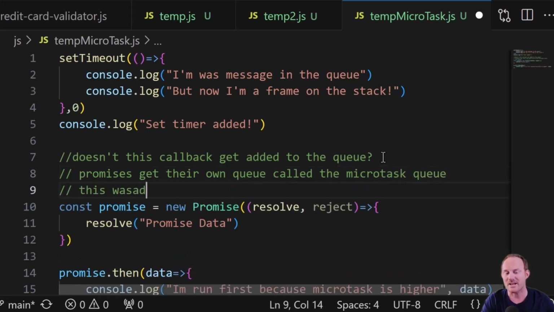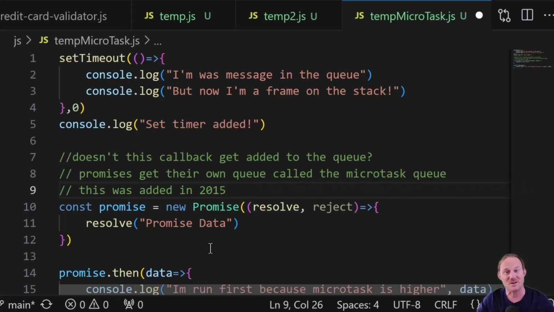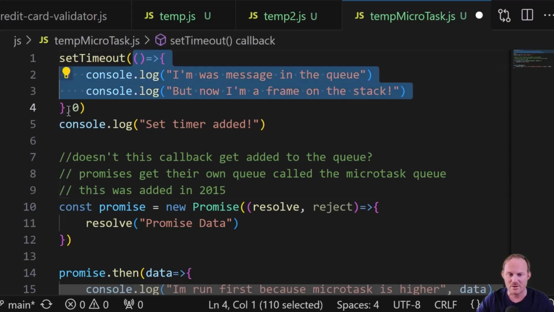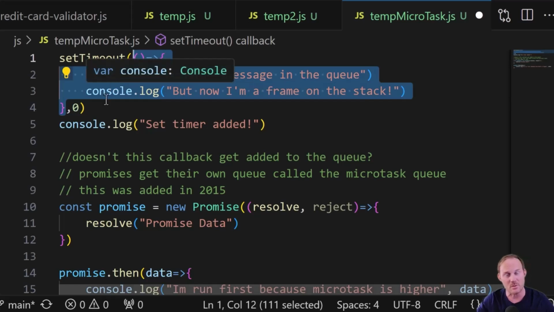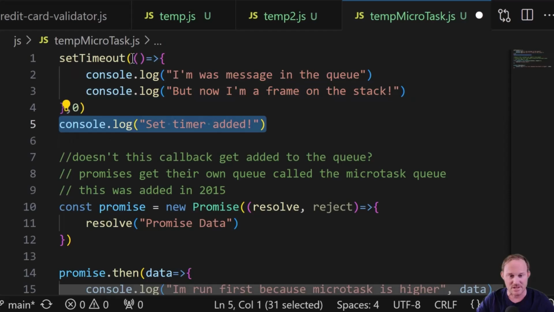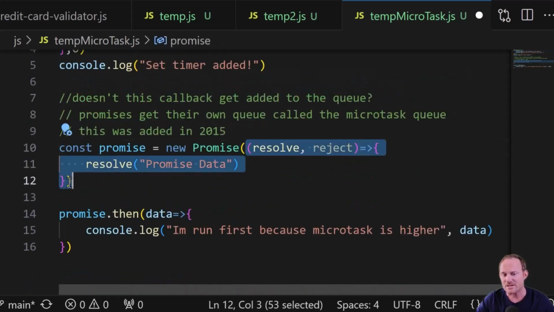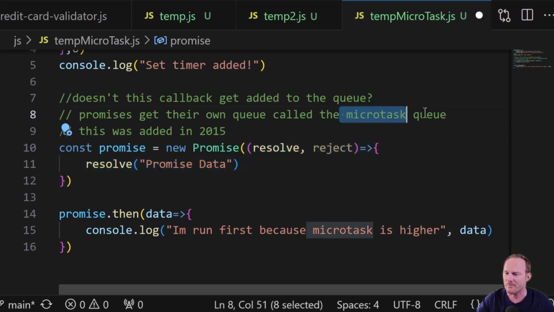This was added in 2015 with the advent of promises. That's one reason why it took so long to implement all that stuff for the browsers, because the runtimes, or the engines, had a lot of work to do. The set timeout is going to get registered with 0 seconds. This is in the queue. Almost immediately the web API will put it in there. This will get run first because that's part of the initial function, the stack. Down here, this is going to get added to the queue, but it's going to get added to a different queue, the Microtask Queue.